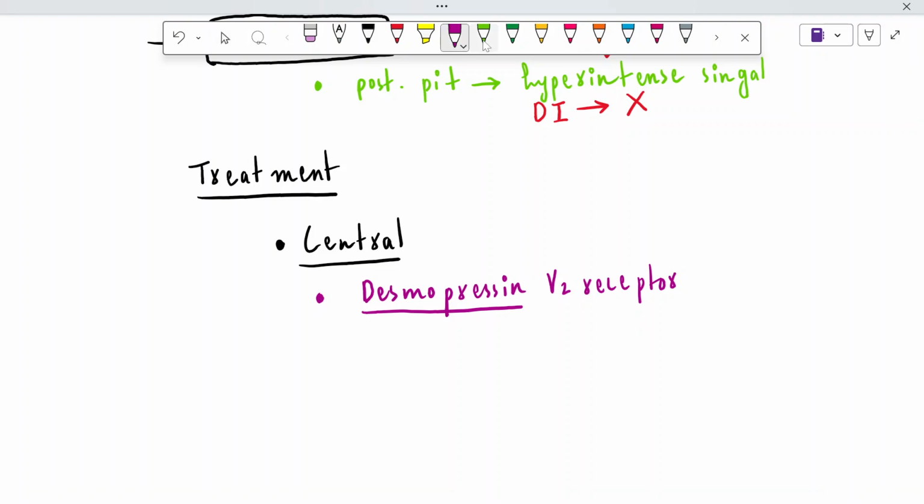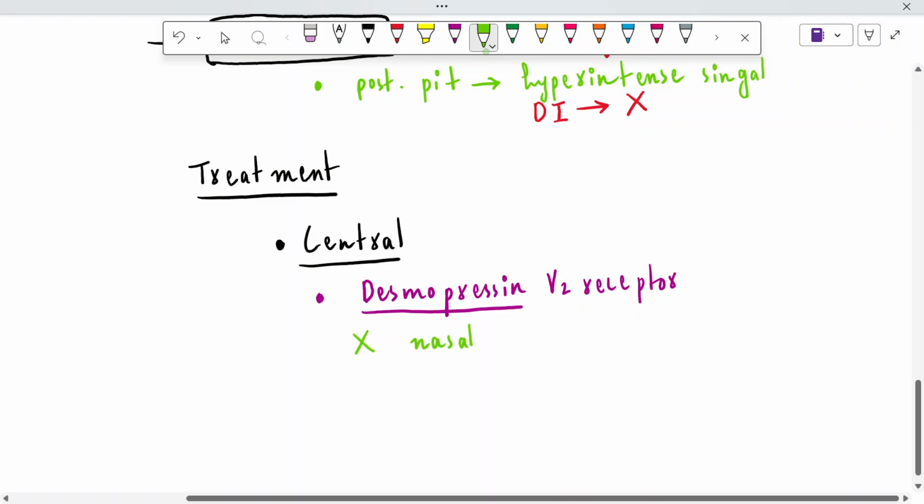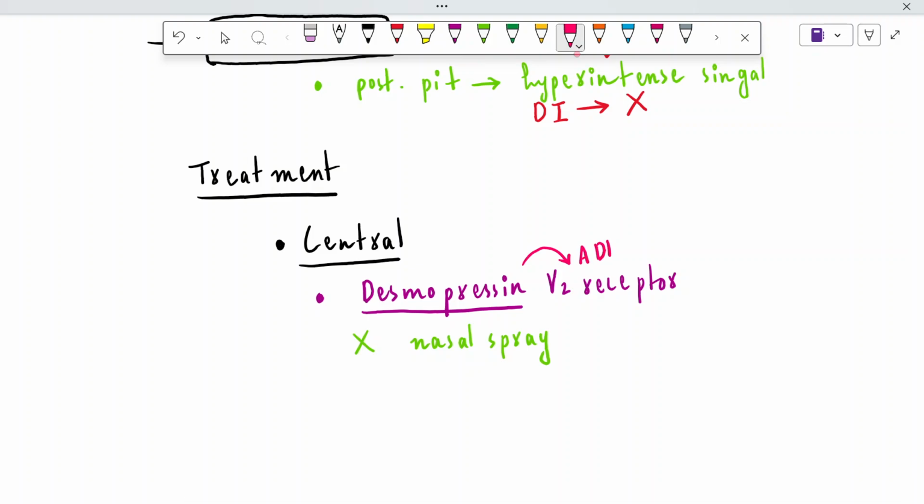But for the administration of desmopressin, it is not recommended in the form of nasal spray, because in the nasal spray it's going to act instantly and it is very dangerous for the patients. Why is it dangerous? Because desmopressin is going to act on the V2 receptor. It will cause manifestations like antidiuretic hormone.